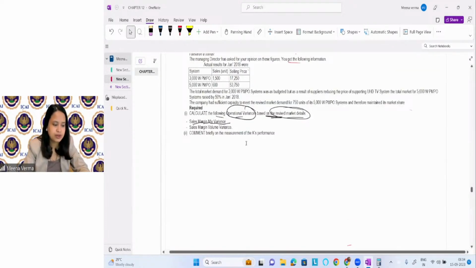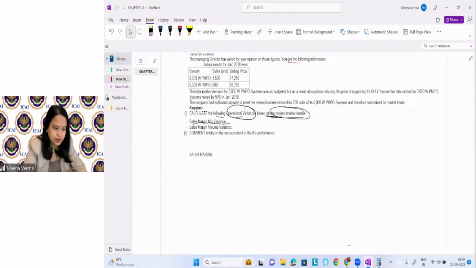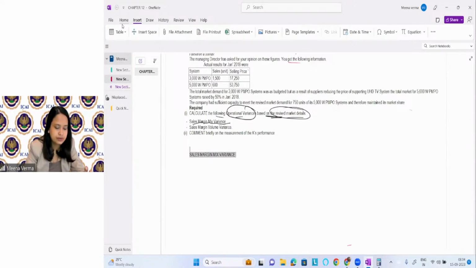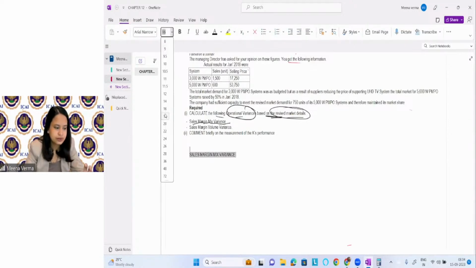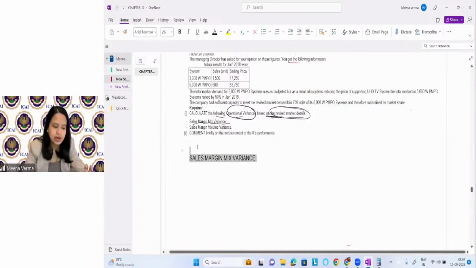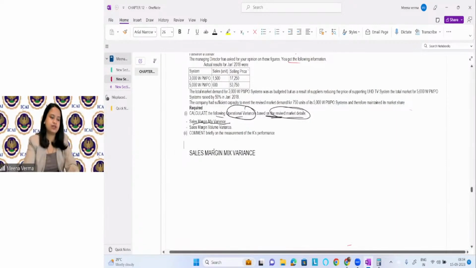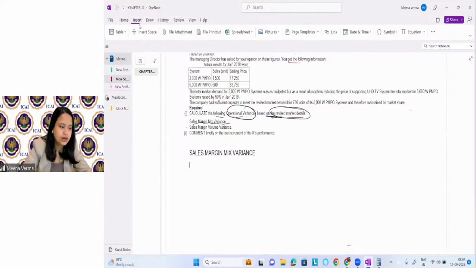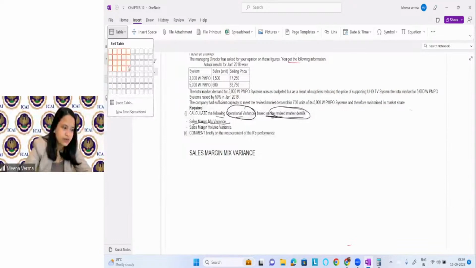I'm just making the table. So first what I'm calculating is sales margin mix variance, right? First I'm calculating this. I'm making a table here for you, and we are calculating this. This is what I'm calculating for you, sales margin mix variances. So what do we have to do? I told you we will consider the actual quantity and revised quantity.